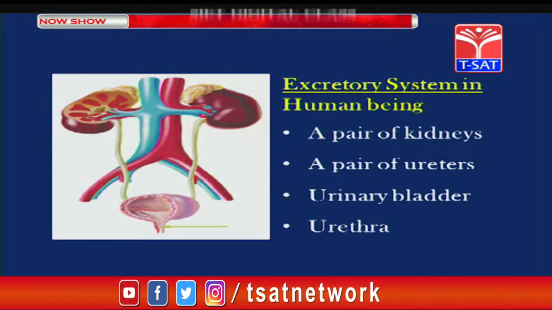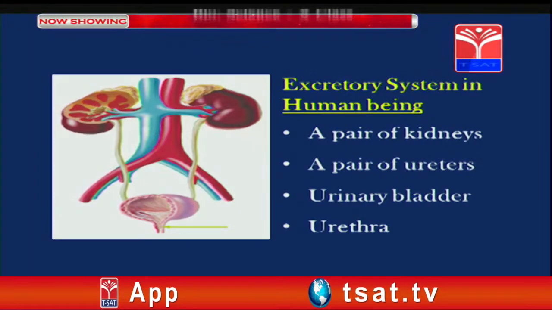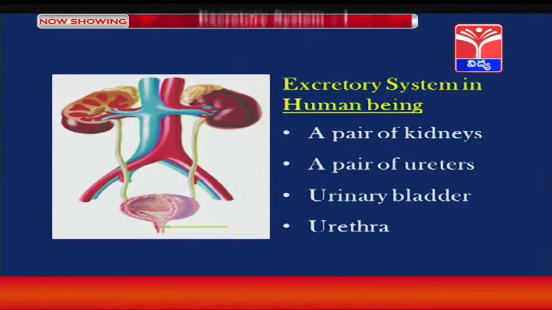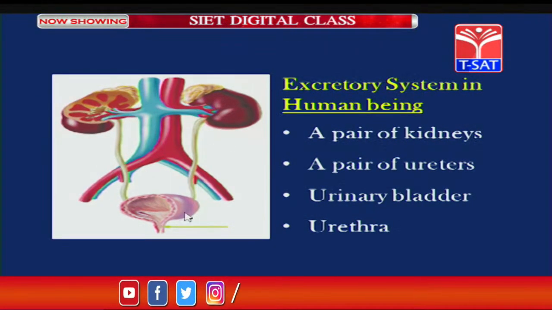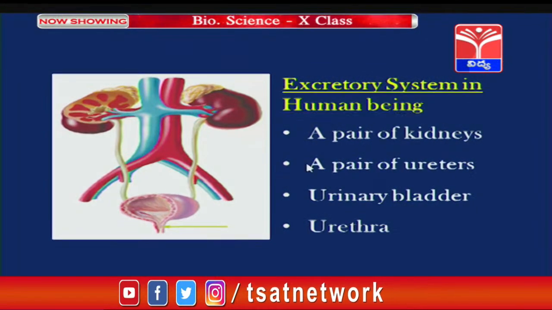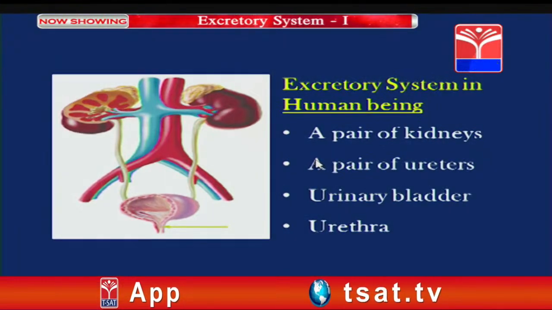Now let us see the excretory system in human beings. The excretory system includes a pair of kidneys, a pair of ureters, a urinary bladder, and the urethra. These are the components of the excretory system in human beings.